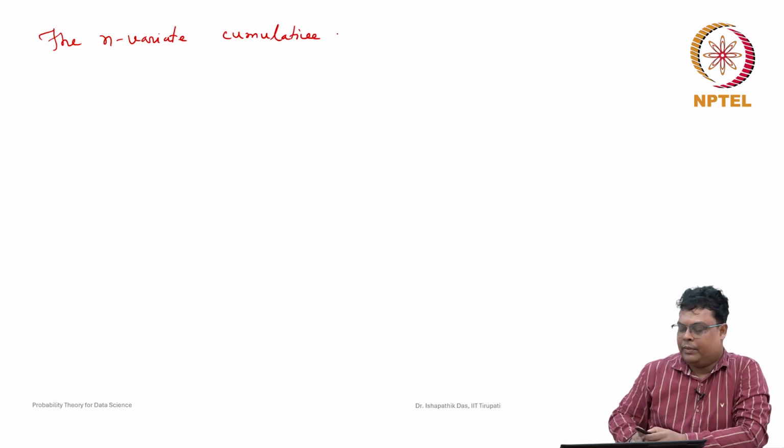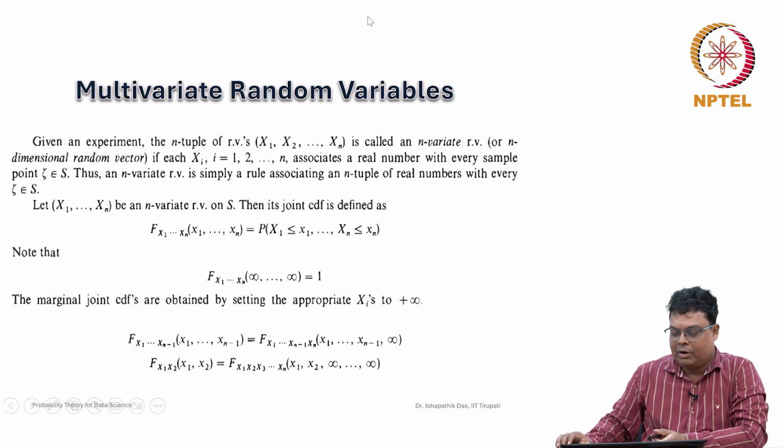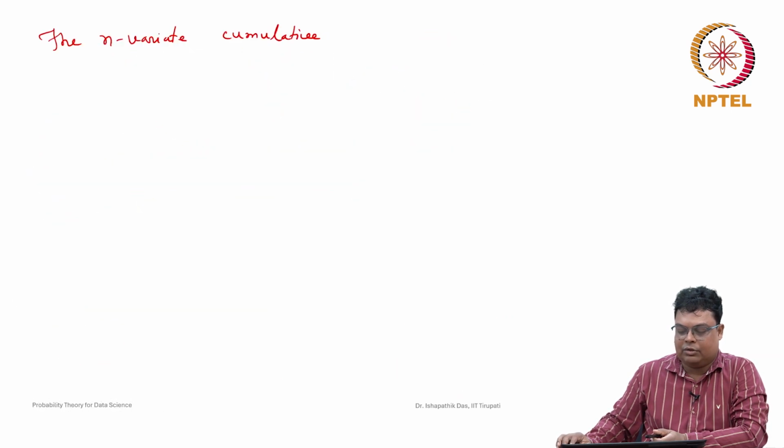Now, analogous to how we defined the bivariate distribution function, here we will define the multivariate distribution function, the n-variate cumulative distribution function.